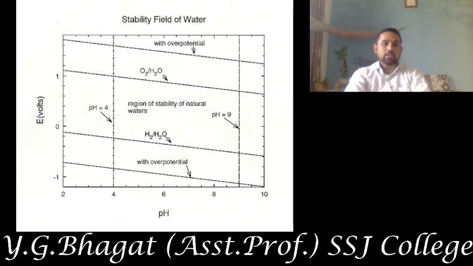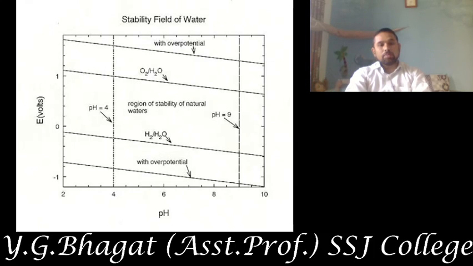So there is a pH scale. Now pH also affects the stability field of water. The normal water which is present in lakes, ponds, and rivers has a pH of 4 to 9.